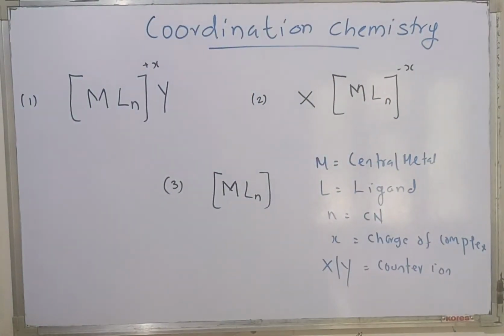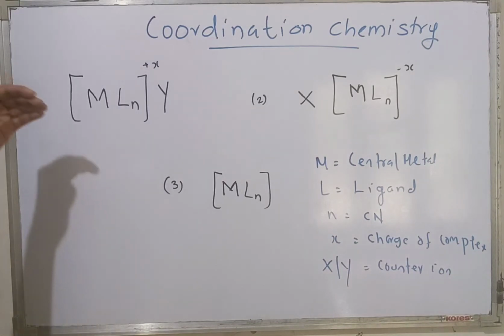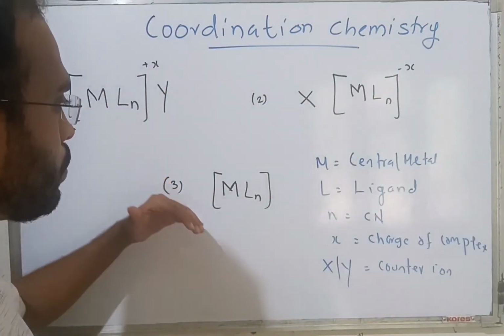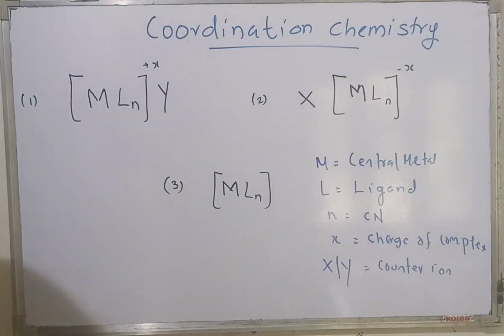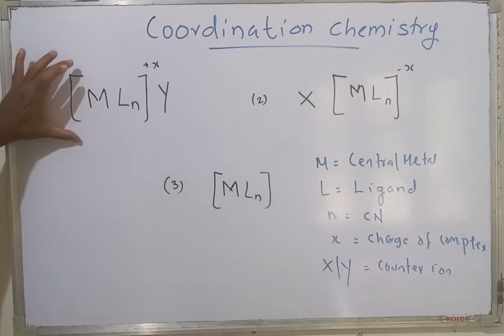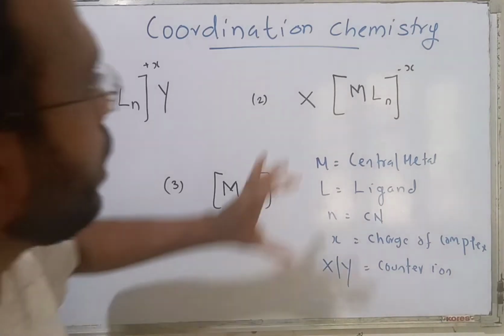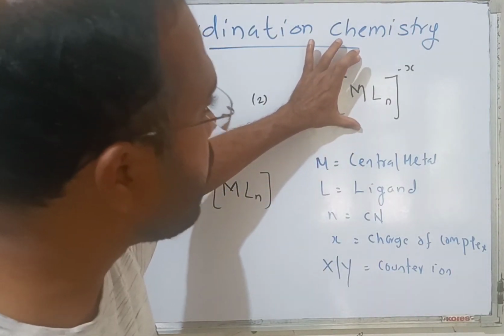Basically speaking, coordination compounds are of three types. This is type 1, this is type 2, this is type 3. This is a cation coordination compound; here the coordination compound has positive charge. Here your coordination compound has negative charge.